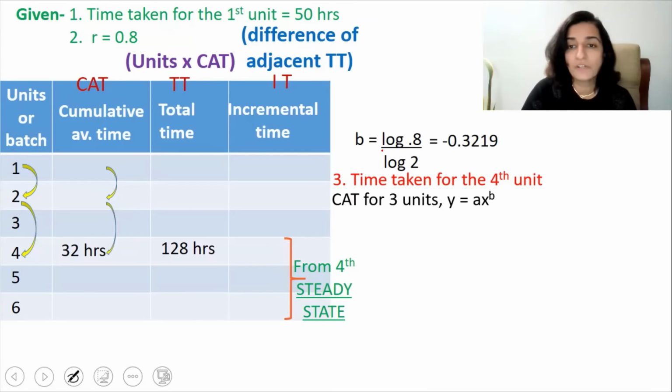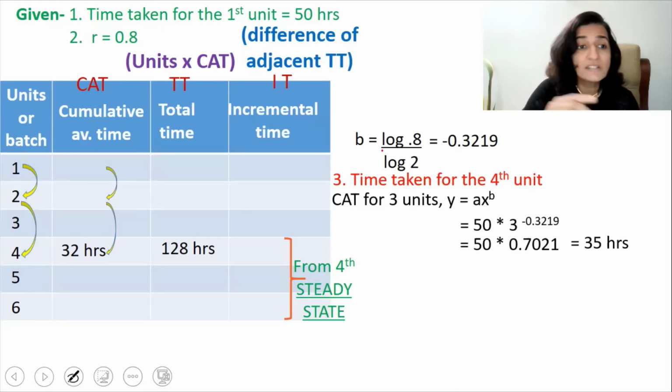So substituting those figures in the formula, we get y is equal to 50 into 3, the whole raised to negative 0.3219. So use the scientific calculator to solve this. You get the answer as 50 into 0.7021 or 35 hours. So this is the cumulative average time for 3 units.